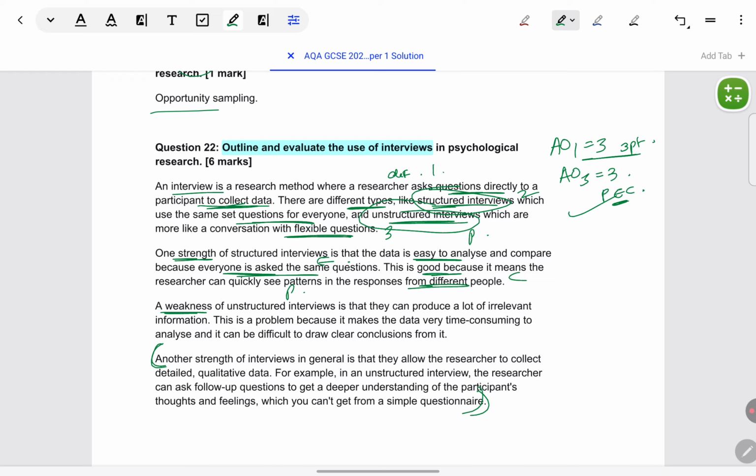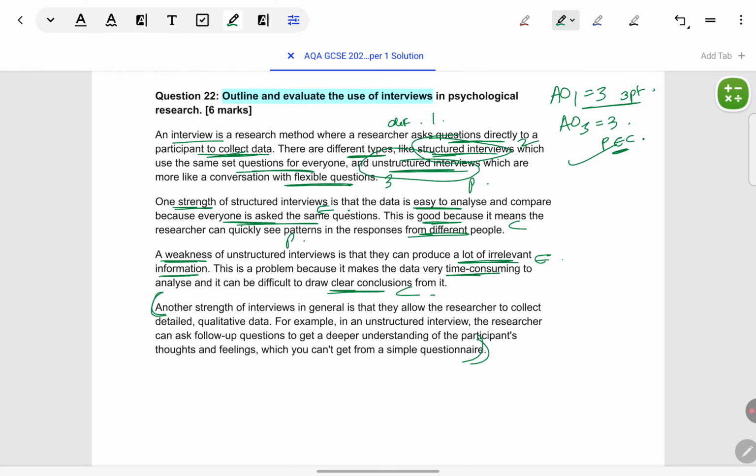Another feature identified, lot of irrelevant data can be obtained. That's the point. Evidence: it becomes very time consuming to then analyze so much irrelevant data and filter out what is important. Conclusion, difficult to draw conclusions if we use this research method, so not very helpful. Like I said, 3 points are not required, but just quickly we'll look at the last point also.